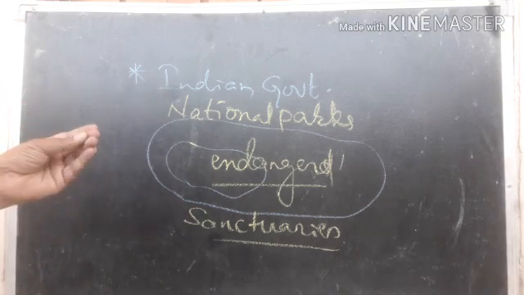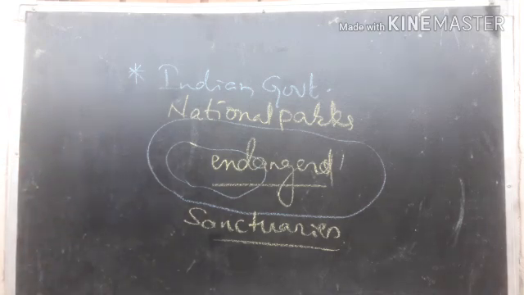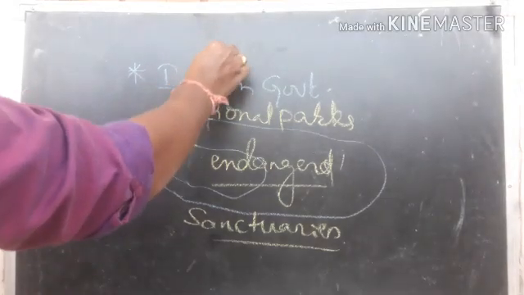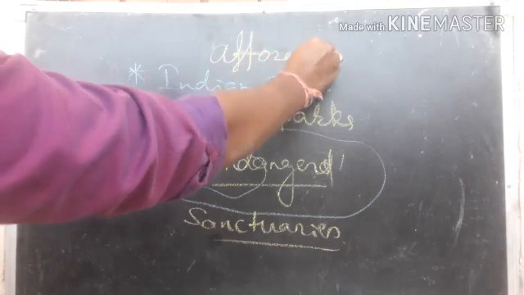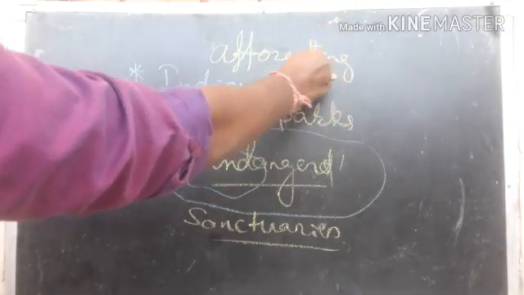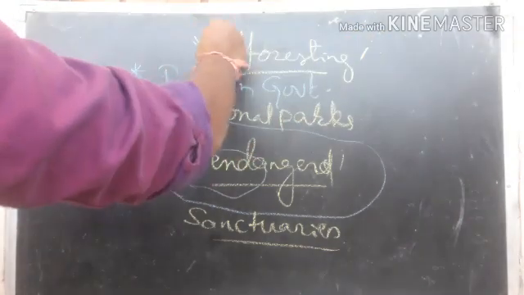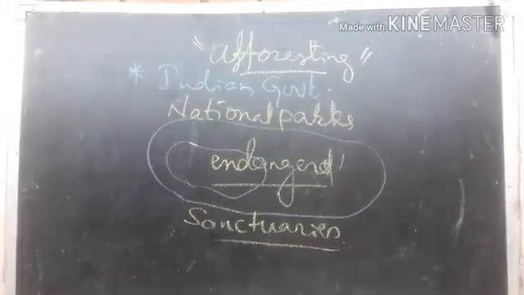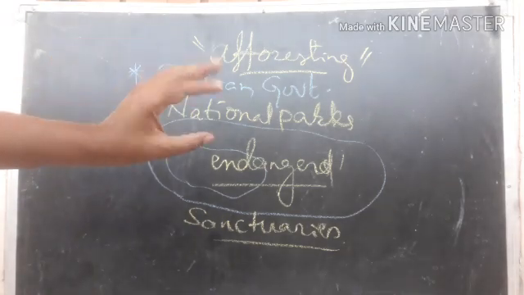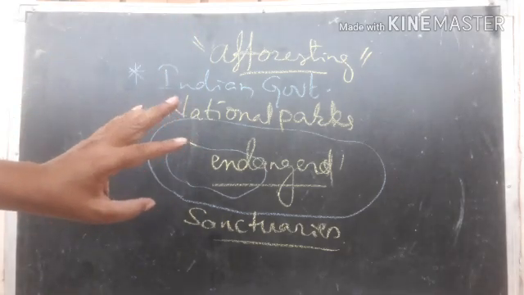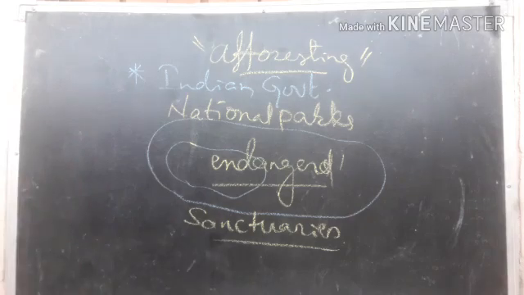These are the steps taken by the government, and the government has also initiated a program of afforestation. Not only the government, actually it is our responsibility to plant trees. Every one of us should plant a tree in our lifetime. In our lifetime, at least one plant, we have to plant a plant, right? Then what happens? The total earth becomes green.